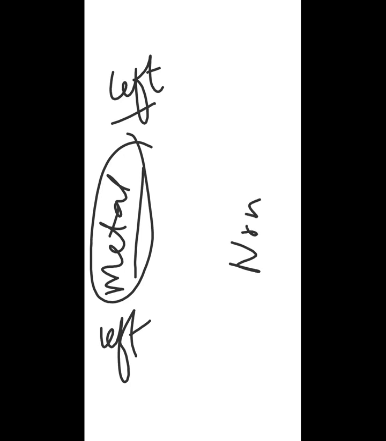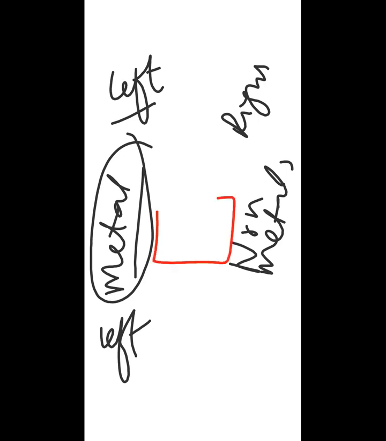This is the right side of the periodic table, and it contains non-metals like carbon, silicon, nitrogen, oxygen, chlorine, fluorine, argon, helium. These are the elements which are present at the right side of the periodic table. And the middle of the periodic table is called transition elements.